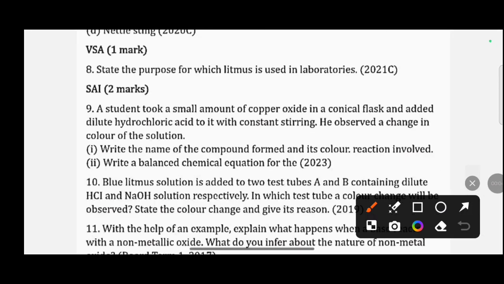Next one: a student took a small amount of copper oxide in a conical flask and added dilute HCl, that is hydrochloric acid, with constant stirring. He observed a change in the color of the solution. The color of the product formed will be bluish green.